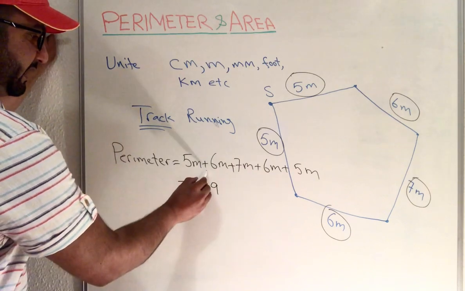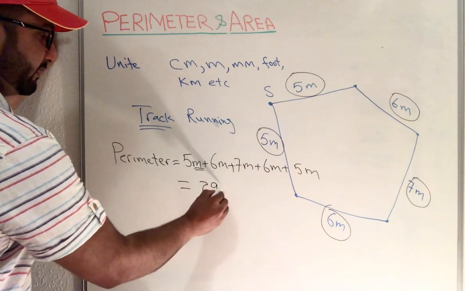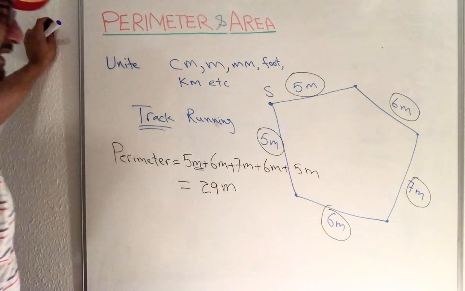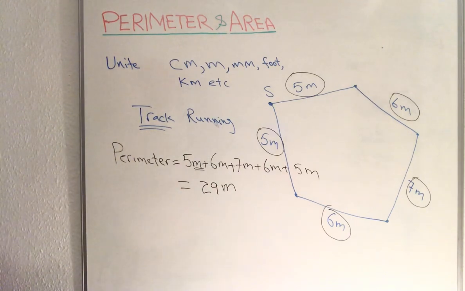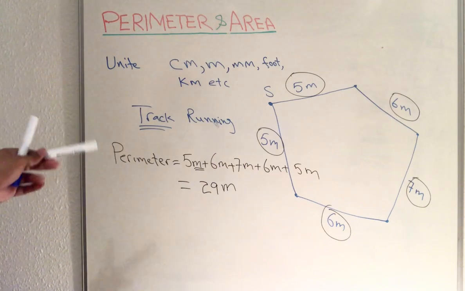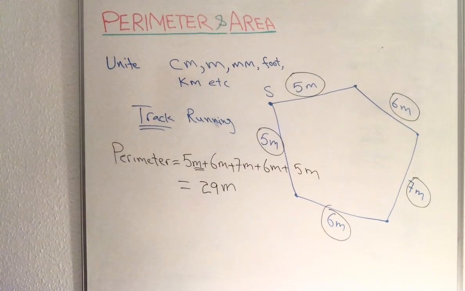When we are adding, the unit remains the same. There won't be a square or a cube. If you write a different unit instead of meter, your answer will be wrong, so you must be careful about that.